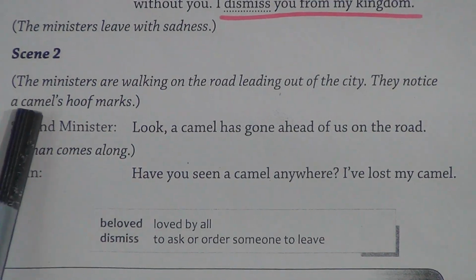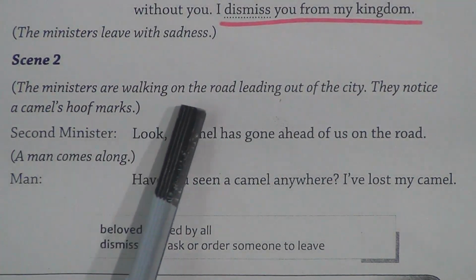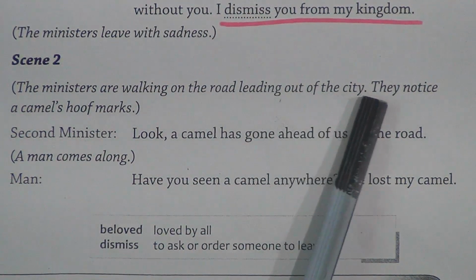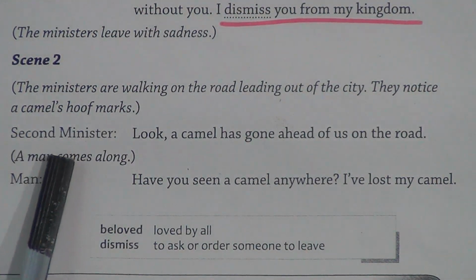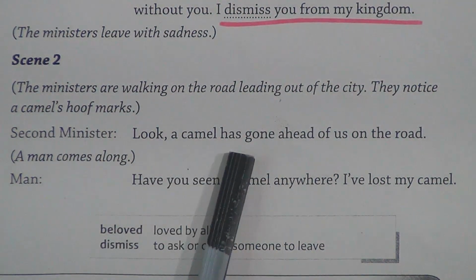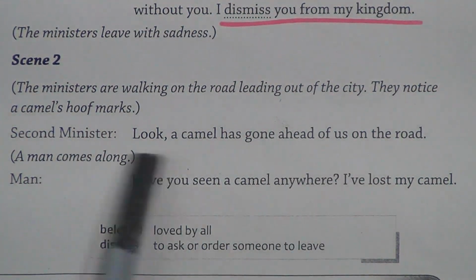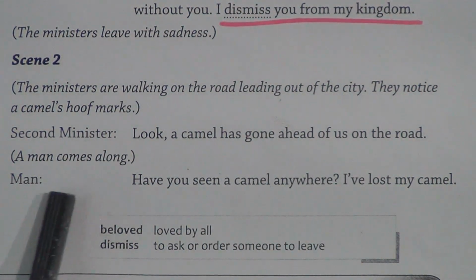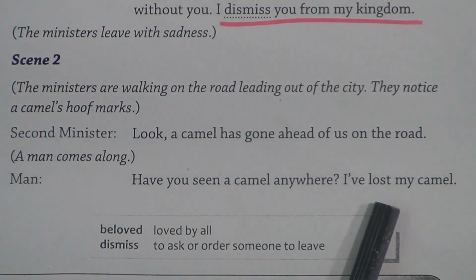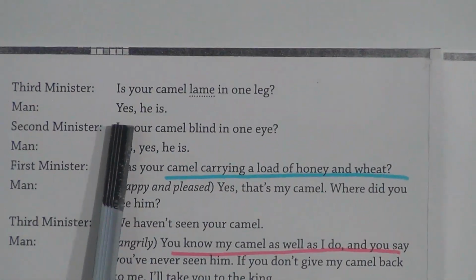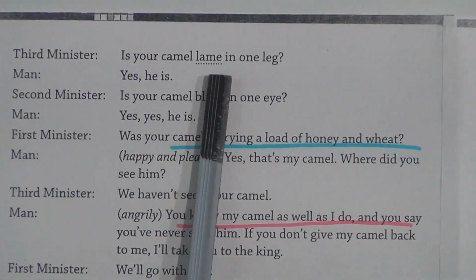Scene 2. The ministers are walking on the road leading out of the city. They notice a camel's hoof marks. Second minister, look, a camel has gone ahead of us on the road. A man comes along. Man, have you seen a camel anywhere? I have lost my camel. We'll move to next page. Third minister, is your camel lame in one leg?